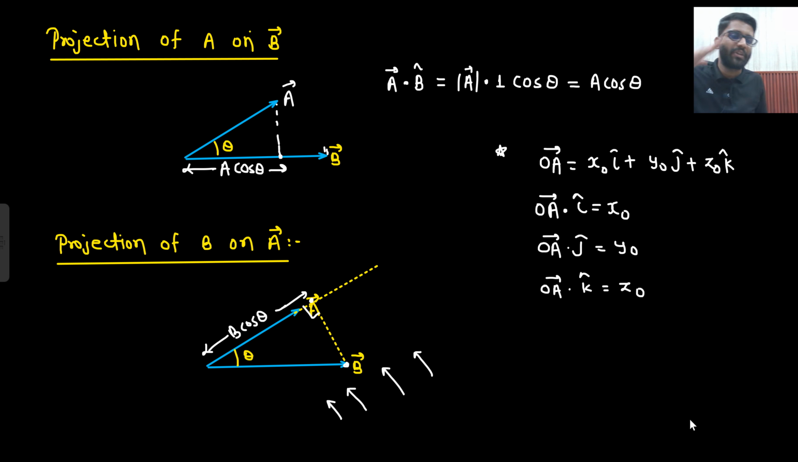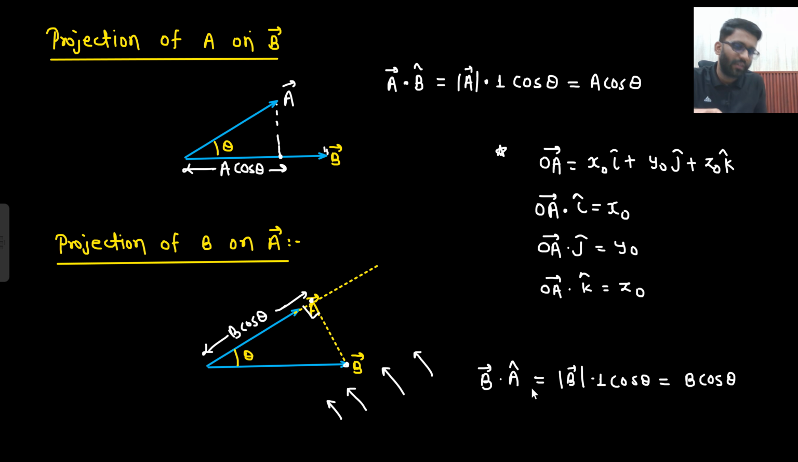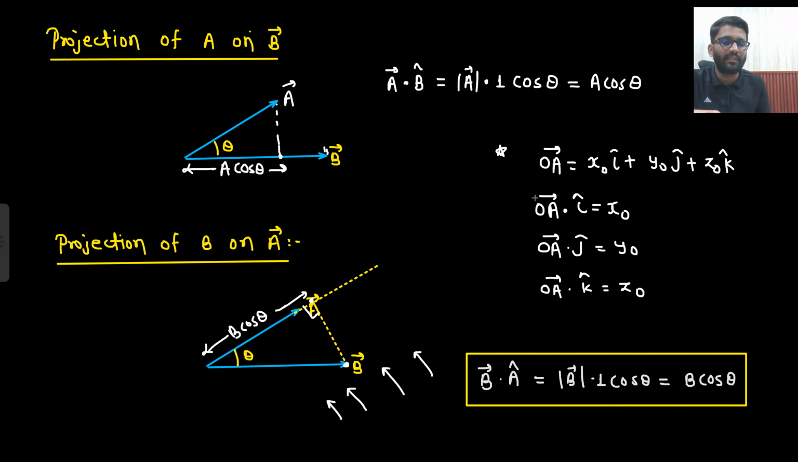If I need to get the projection of A on B vector, what am I going to do? A vector dot B cap. Similarly, if I need to get the projection of B on A vector, what would that be? The magnitude of B vector times the magnitude of A vector, which is 1, times cos theta. So B cos theta. This is not that important, but this is the most important part.